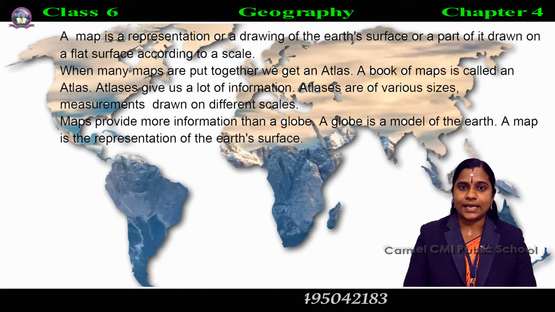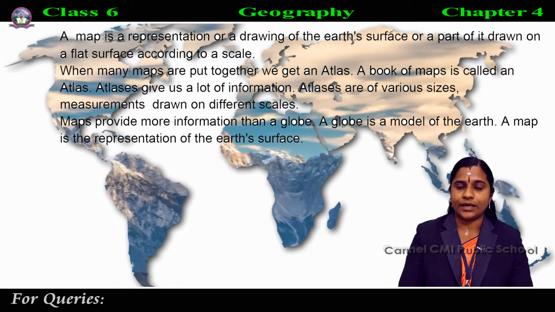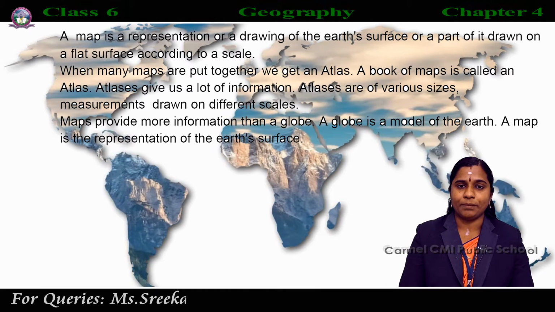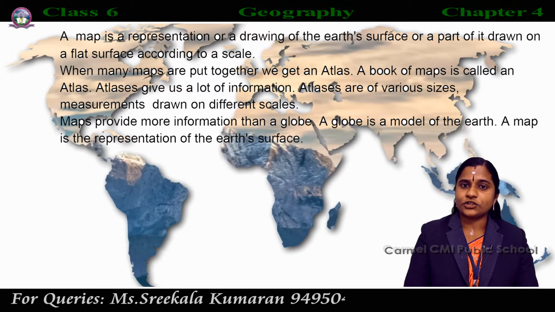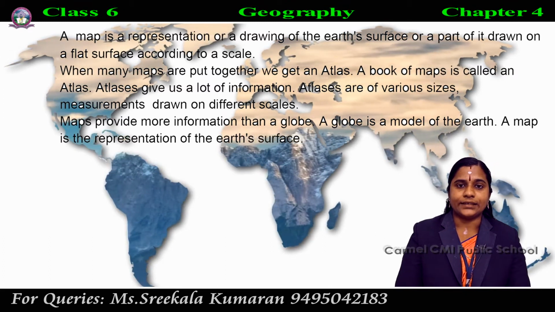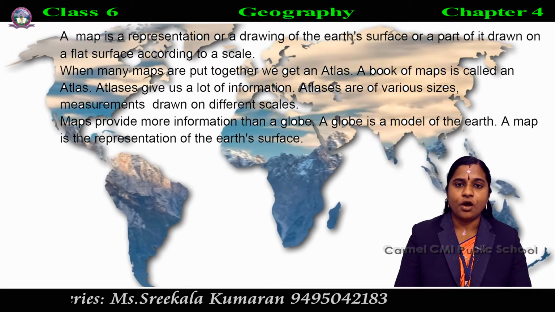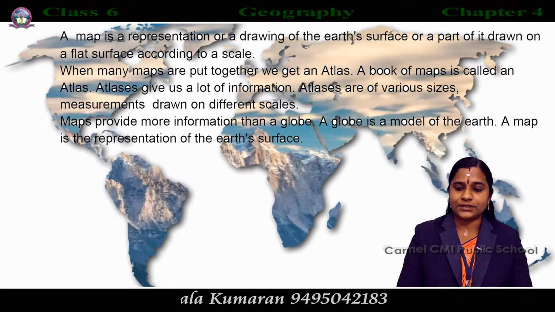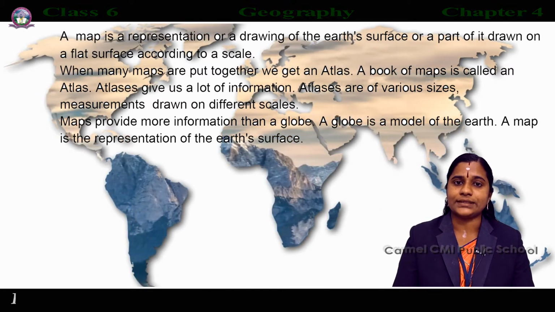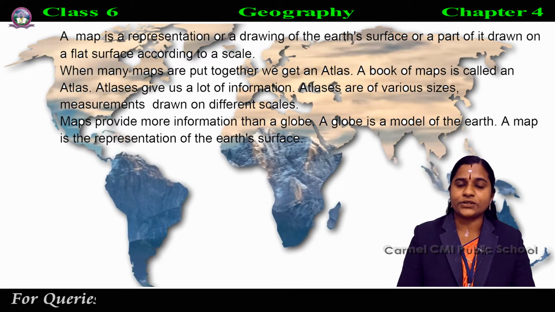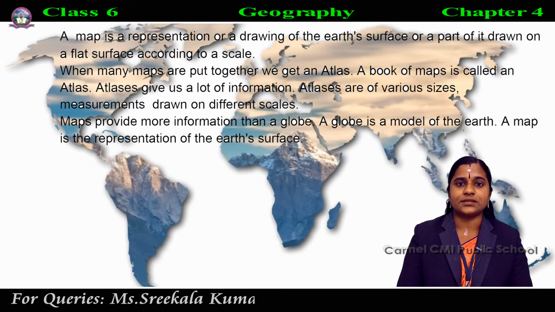So what is meant by scale? Scale is the ratio between the actual distance on the ground and the distance shown on the map. So a map is a representation or a drawing of the earth's surface or a part of it drawn on a flat surface according to a scale. So a map is the representation of the earth's surface.